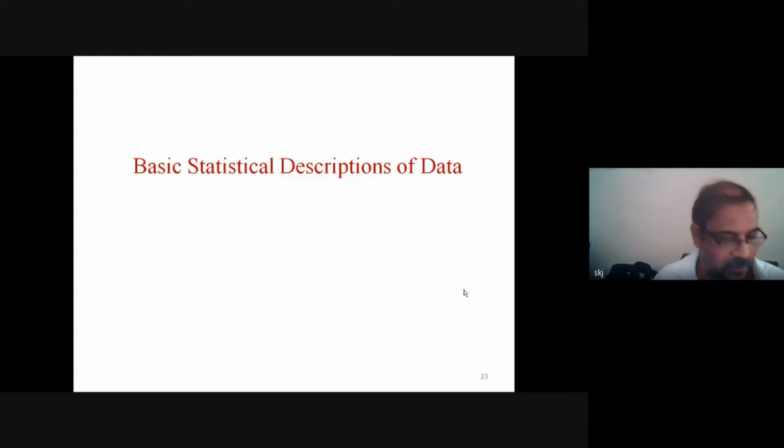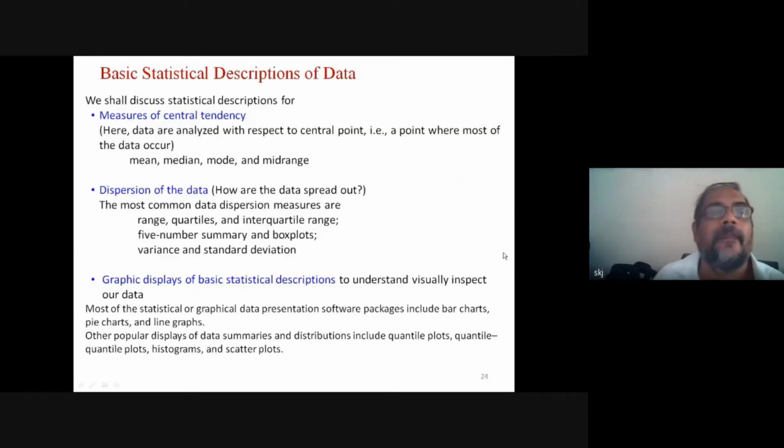So simply arithmetic, calculation-based definition is not sufficient to make data analysis or to have this data mining course. So we will try to understand those definitions first. So basic statistical description of data, here something is written: measures of central tendency, dispersion of data, and graphic display of basic statistical description. So we shall discuss basically these three.